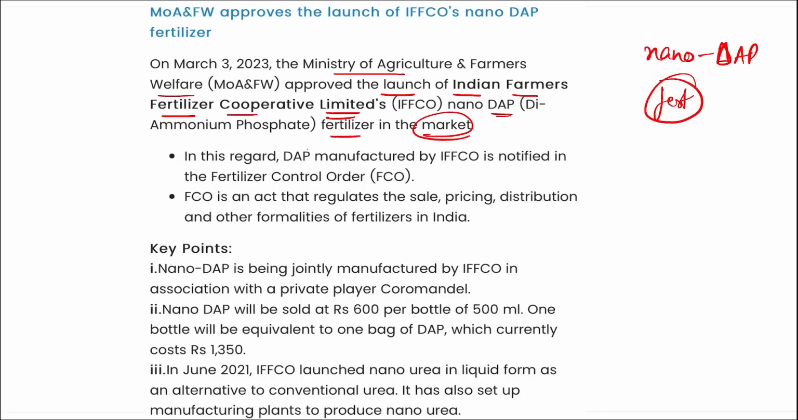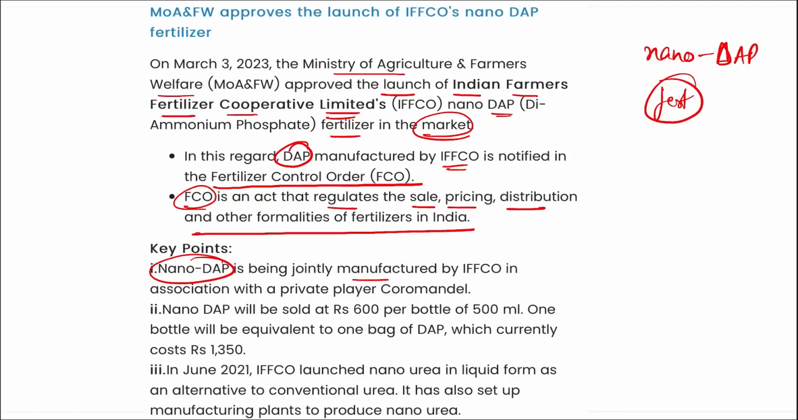All right. In this regard, DAP manufactured by IFFCO is notified under the Fertilizer Control Order. And FCO is an order that regulates sales, pricing, distribution, and other formalities of fertilizers in India. All right, this nano DAP is being jointly manufactured by IFFCO in association with private player Coromandel. And nano DAP will be sold at 600 rupees per bottle of 500 ml. One bottle will be equivalent to one bag of DAP, which currently costs around 1350 rupees.